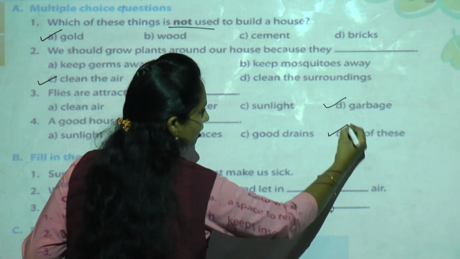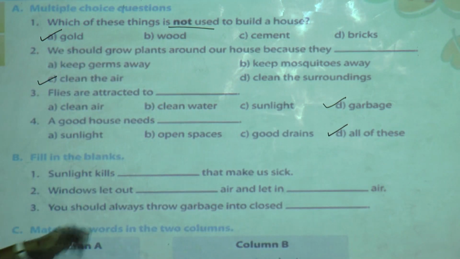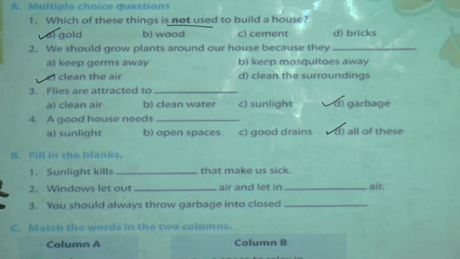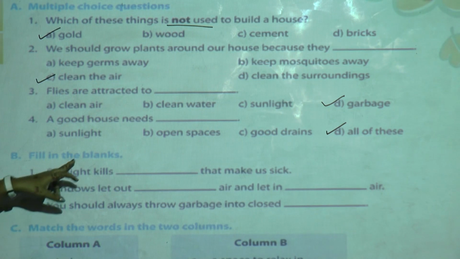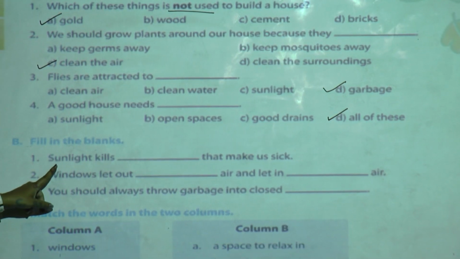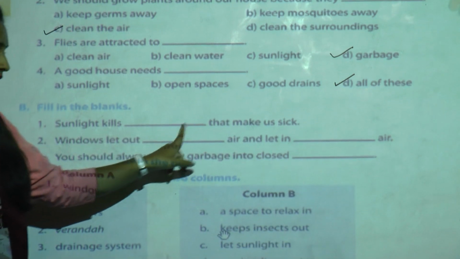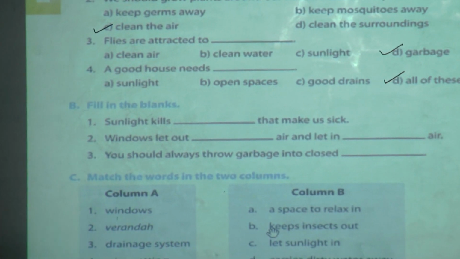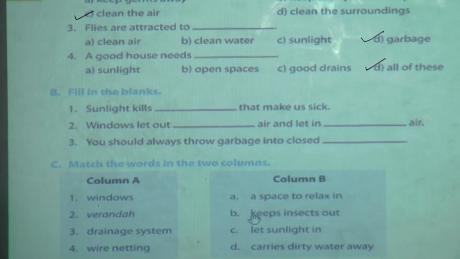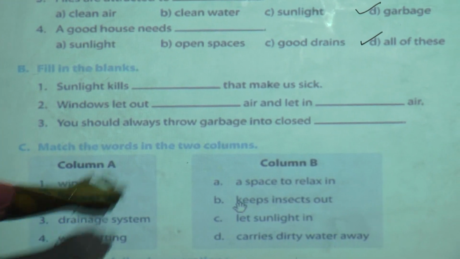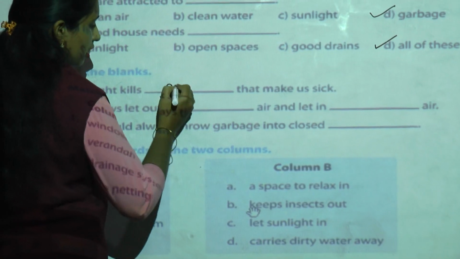So the answer is all of these. Understood? Now B question. Fill in the blanks. What is the first? Sunlight kills dash dash that make us sick. Now tell me, what is the answer? What does sunlight kill? Germs.